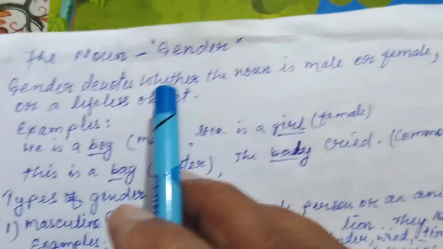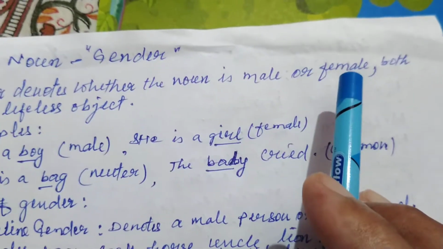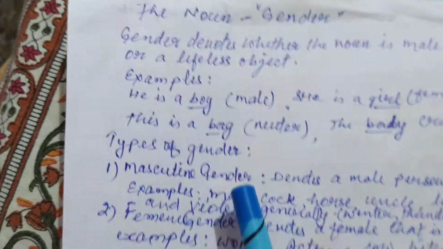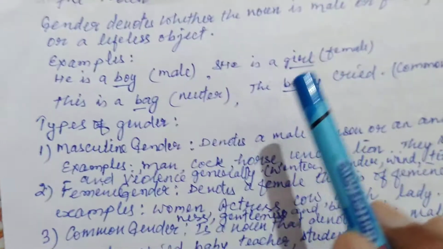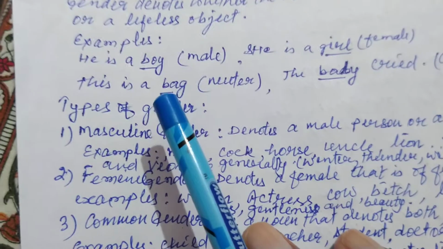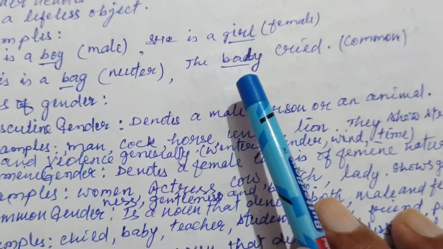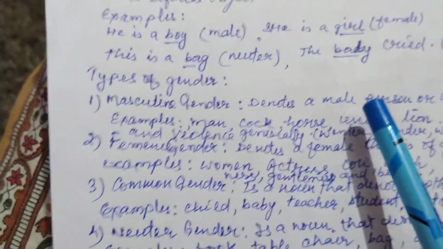Gender denotes whether the noun is male or female, both, or a lifeless object. Examples: He is a boy, boy is male. She is a girl, girl is female. This is a bag, bag is neuter. And the baby cried, the baby is common.